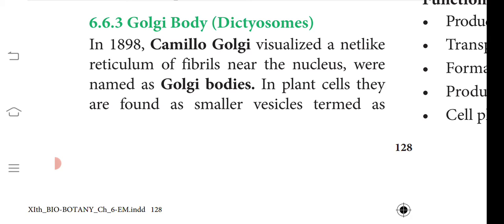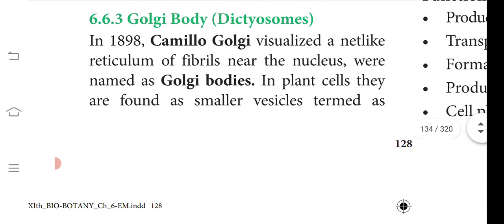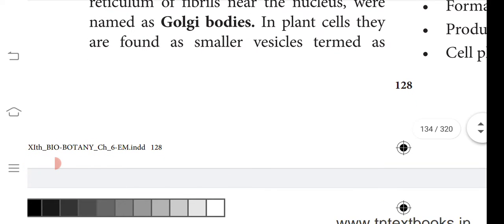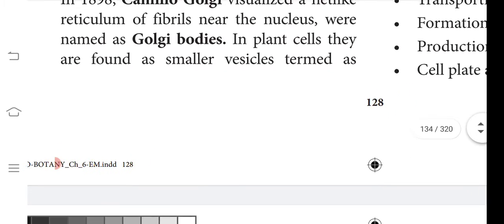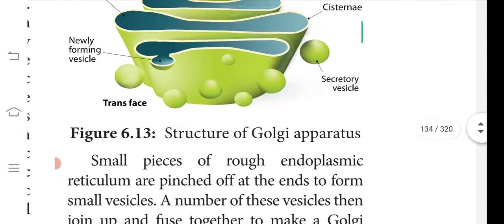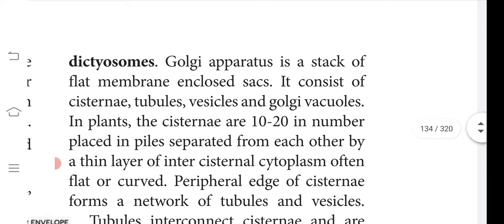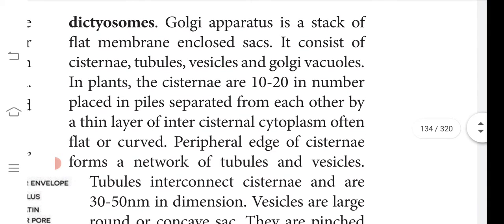Golgi body in the case of plant cells is described as dictyosomes. In 1898, Camillo Golgi visualized a network of fibrils near the nucleus and he named them the Golgi body. From his name he has named the cell organelle as Golgi body. In plants they are found as smaller vesicles. The Golgi bodies are found as smaller vesicles and they are called dictyosomes.